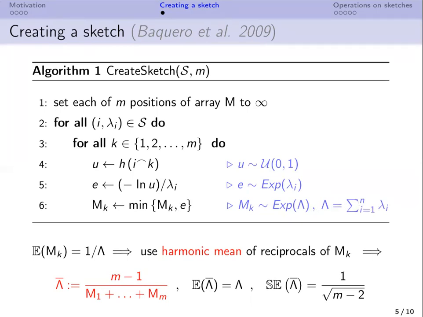Finally, since the expected value of m_k is 1 over capital lambda, we can construct an estimator for the sum of weights as the harmonic mean of reciprocals of sketch elements. Such an estimator is unbiased and is also well concentrated.